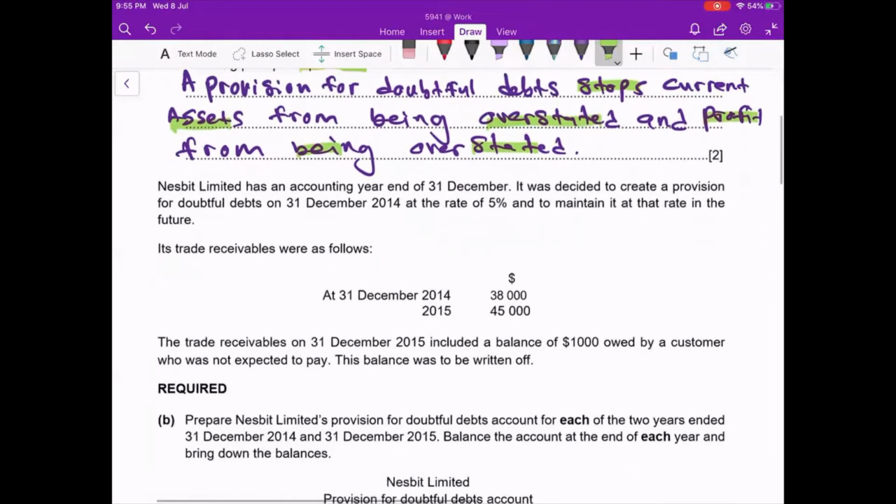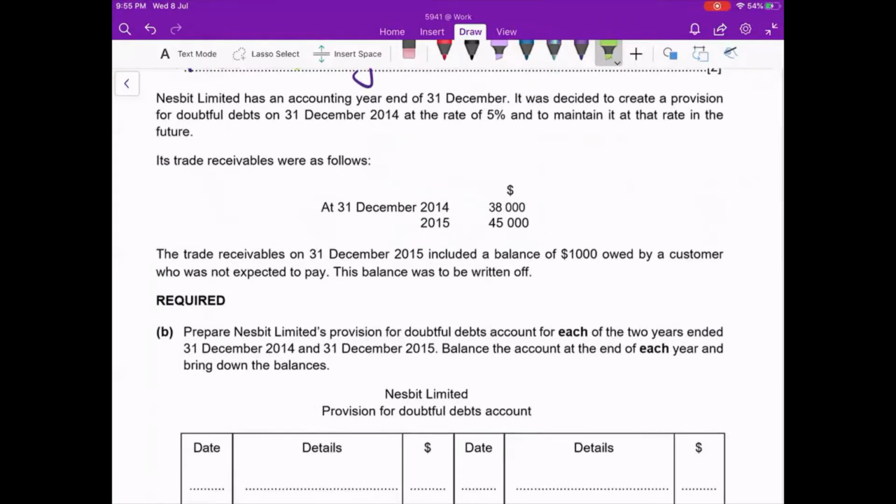We continue. Nesbit Limited has an accounting year ends on 31st December. So this company, they will close their account every year 31st December. It was decided to create a provision for doubtful debt on 31st December 2014 at a rate of 5%, and to maintain it at the rate in the future.